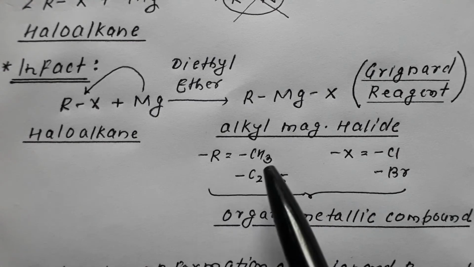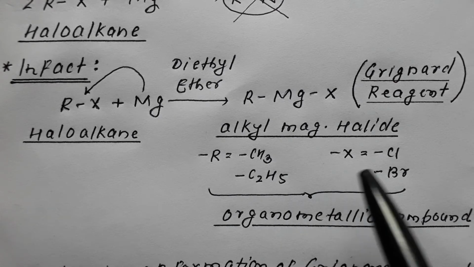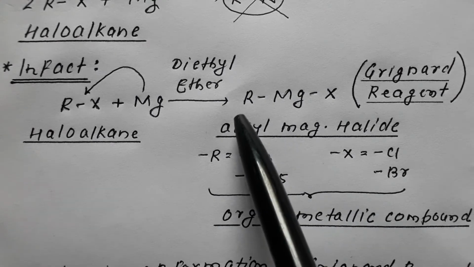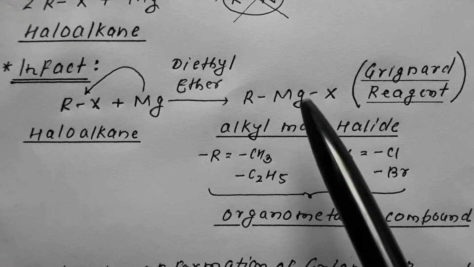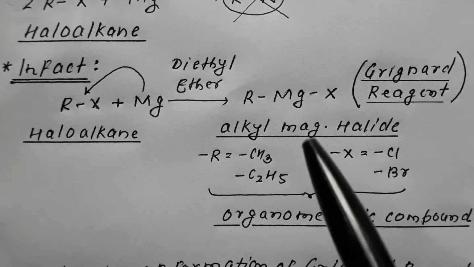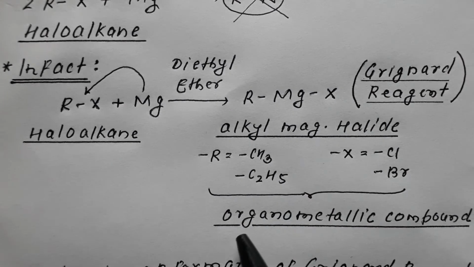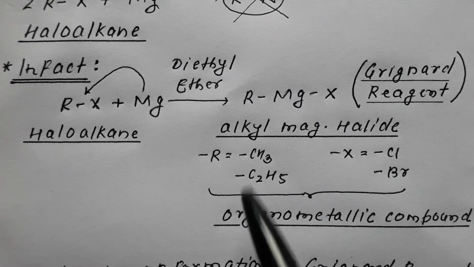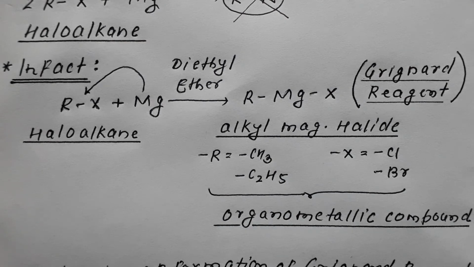Now this R could be methyl, ethyl, propyl, and so on. This halo could be chloro, bromo, and so on. In this molecule, the R, alkyl, is the organic part. Mg is the metallic part. So this compound has an organic part and also a metallic part. Therefore together it is termed as organometallic compound. So Grignard reagent is termed as organometallic compound.